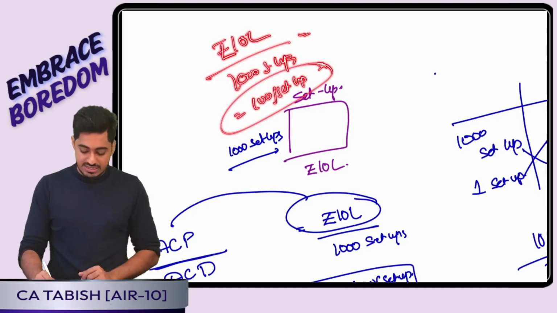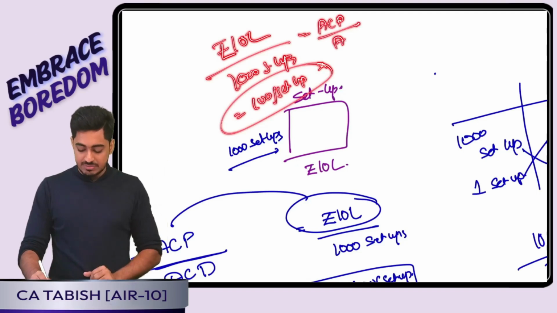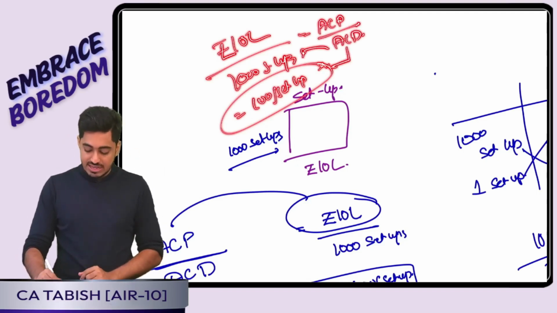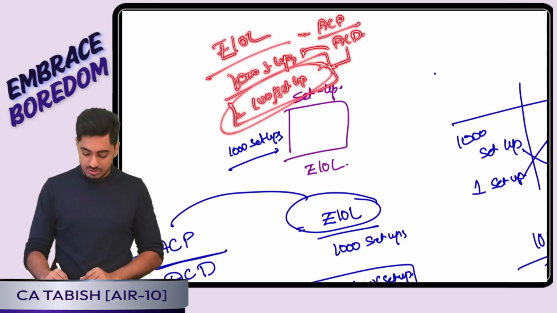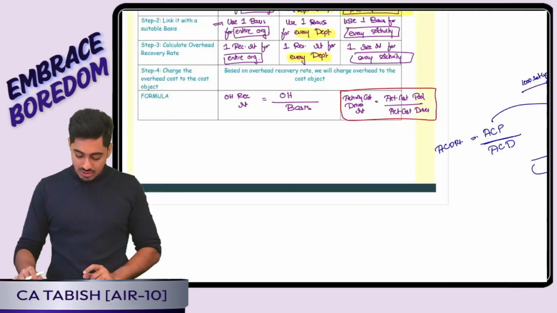How did I arrive? It is activity cost pool, that is the total overhead cost for the activity, divided by activity cost driver, the number of times the activity is performed. I will arrive at the activity cost driver rate. It is, one time you perform the activity, how much is the cost? 100 rupees per setup. Using that you will be charging it to the products. Yes or no everyone? Perfect.